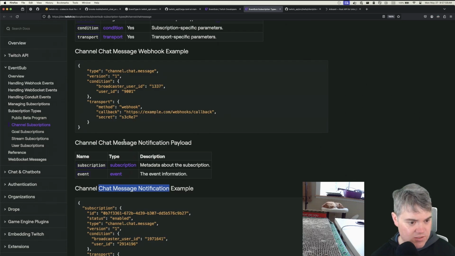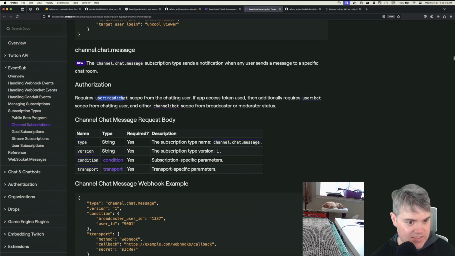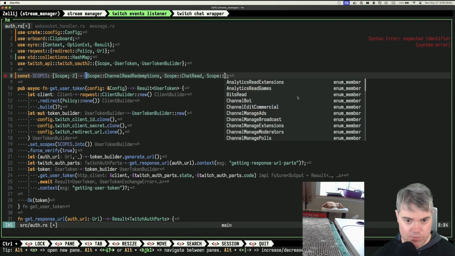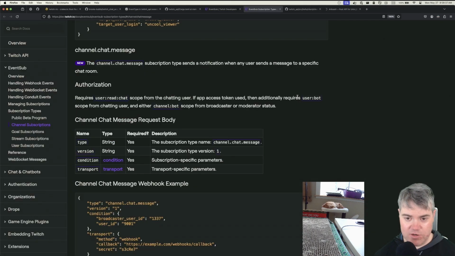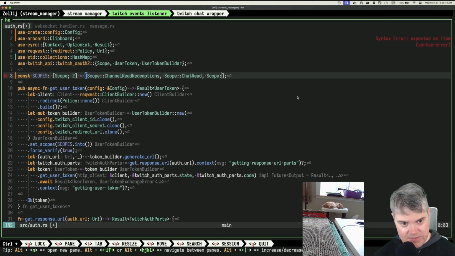Channel chat message requires user read chat scope from a chatting user. If app access token is used, then additionally requires user bot scope from chatting user. Okay, and either channel bot scope. Okay, that's the problem. So chat read and then scope channel bot is just user bot. Oh, okay, so hold on. I need user read chat. Is that the same thing as chat read?